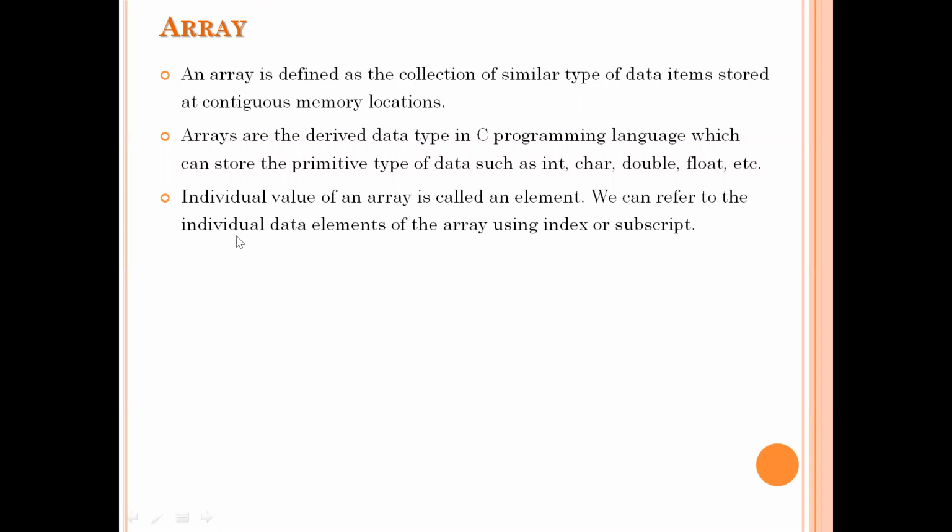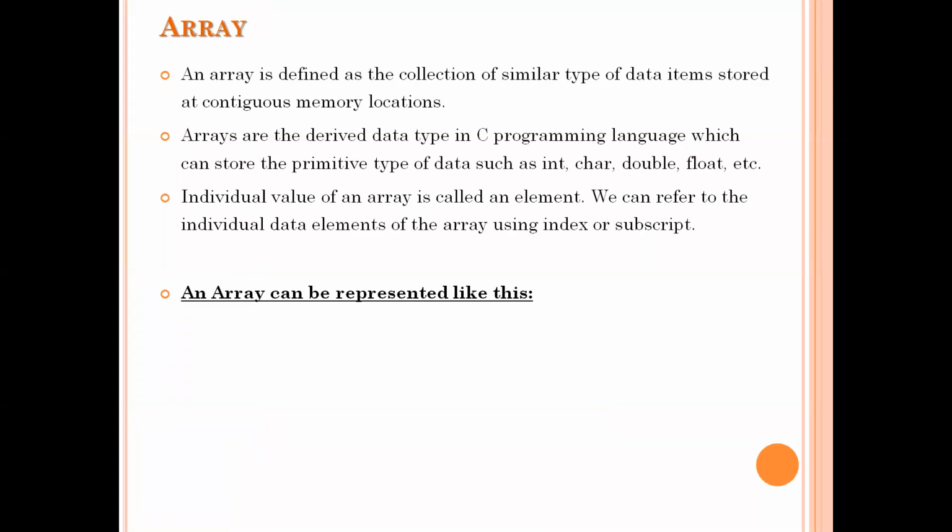So if you want to access an individual element, that can be accessed by using the index value or subscript value. Okay, so this index or subscript are integer values. Always in the C language, the array indexes start from 0. Generally, we think that the array indexes will start from 1, but that is wrong. In the case of C language, array indexes start from 0.